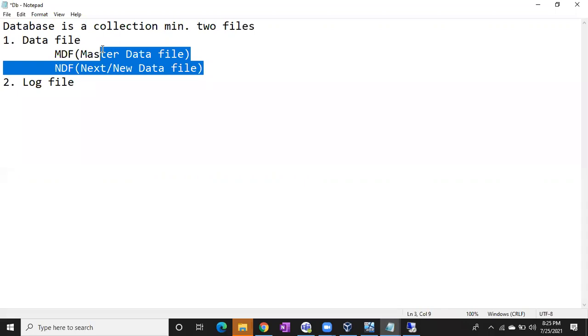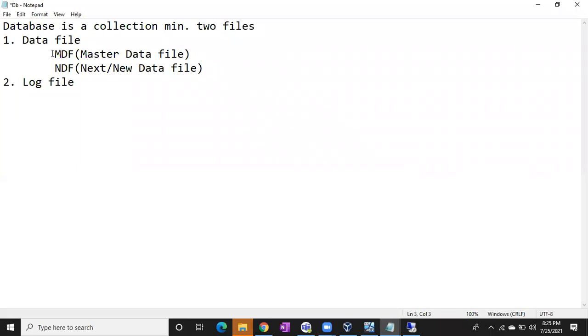Right, okay. So in the data file we have two types of data files. One is the MDF file, which will be created by default whenever you create any database. The MDF file and a primary file group will come by default with the database creation. No need to create them manually from your side. We don't usually create the MDF file or the primary file group; they are going to be there whenever you create any database.